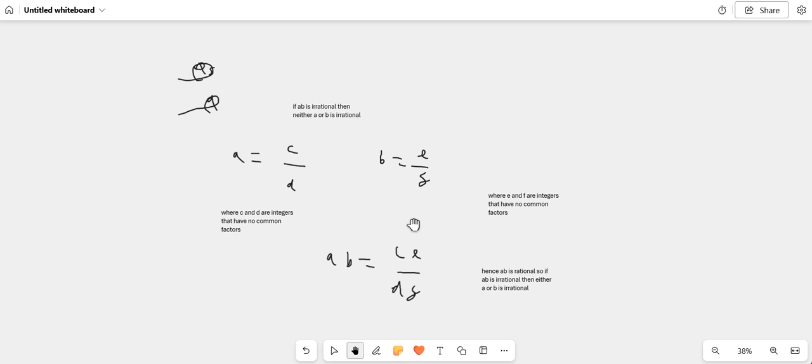Part B says prove that if A plus B is an irrational number, then at least one of A or B is an irrational number. So here we're doing A plus B instead of A times B, but it's the same principle. So maybe try this one on your own here, see if you can do that.